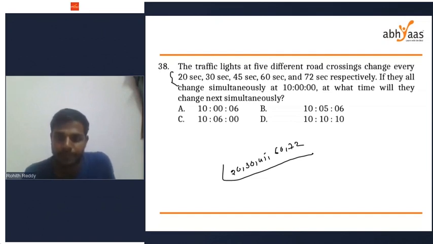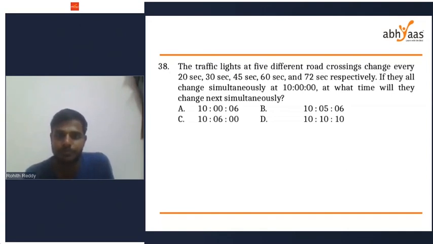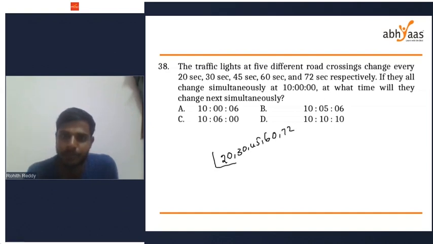What is the LCM you are getting? Let's take the LCM of all of these numbers: 20, 30, 45, 60, 72.